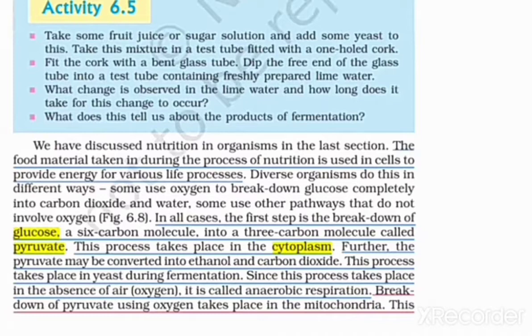In the absence of air, when oxygen is not present, it is known as anaerobic respiration. There are two types of respiration: one is aerobic respiration and another is anaerobic respiration. The breakdown of pyruvate using oxygen takes place in the mitochondria, and this process is known as aerobic oxidation.